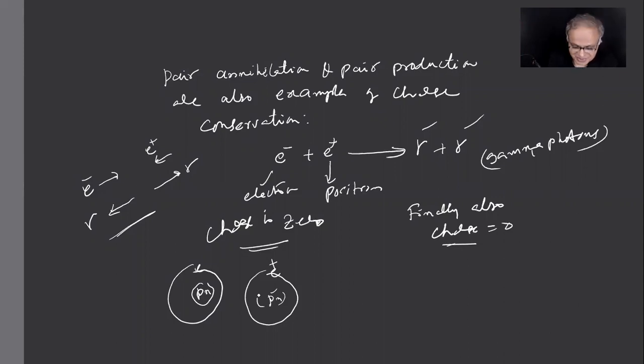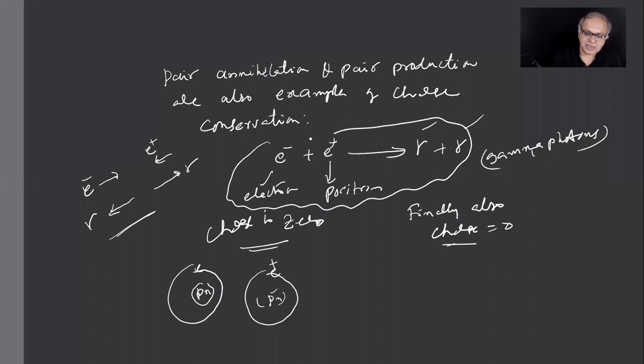We can produce it in the lab only in very, very small amounts. So when positive matter and negative matter combine, we can produce radiation energy or gamma rays. But for the present, our discussion is centered around charge conservation. Charge initially is 0, charge finally is 0.